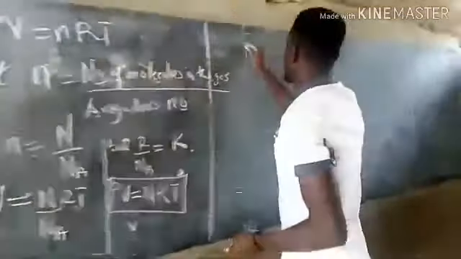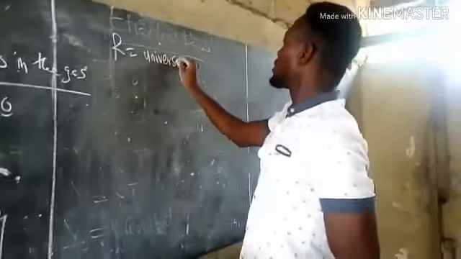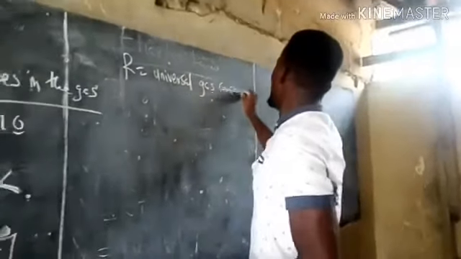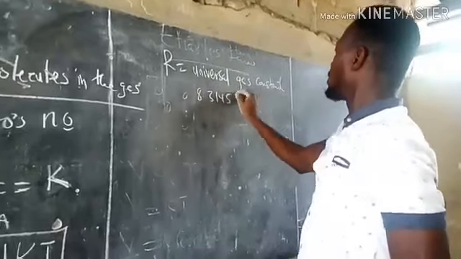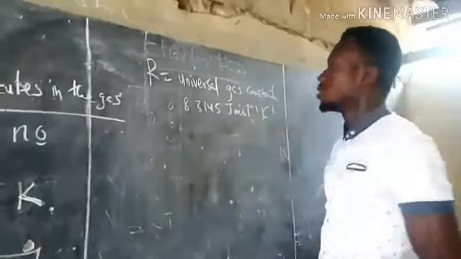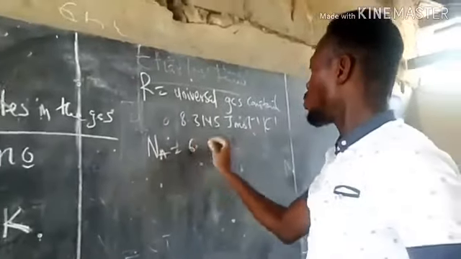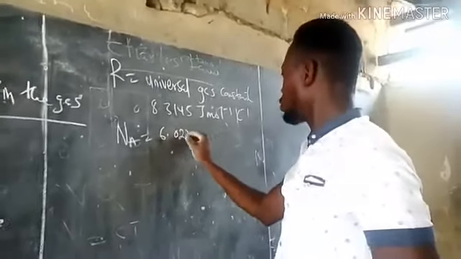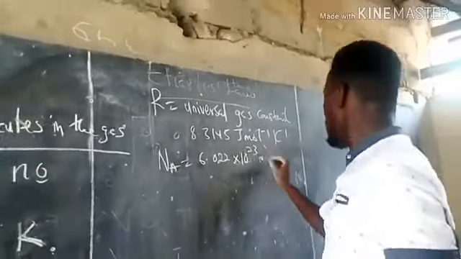So we have R to be the universal gas constant, which is 8.3145 joules per mole per Kelvin, and Avogadro's number to be 6.022 times 10 to the power 23 molecules per mole. They are all constants, so they will be provided in the question.